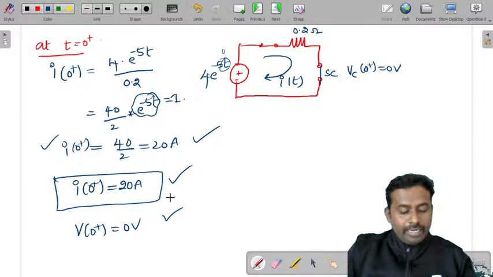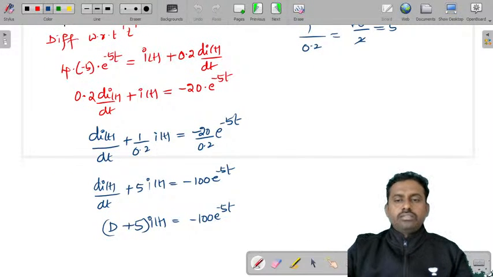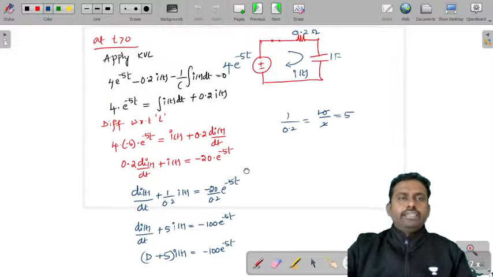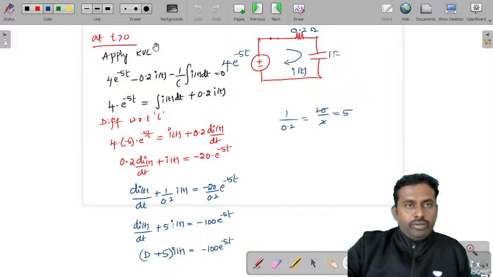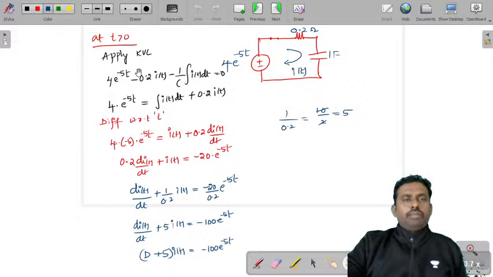So when you consider that, you need to then consider what happens at t greater than 0. When you apply KVL for t greater than 0, you'll get 4 into e power minus 5t minus 0.2 I of t plus 1 by c integral I of t dt is equal to 0.